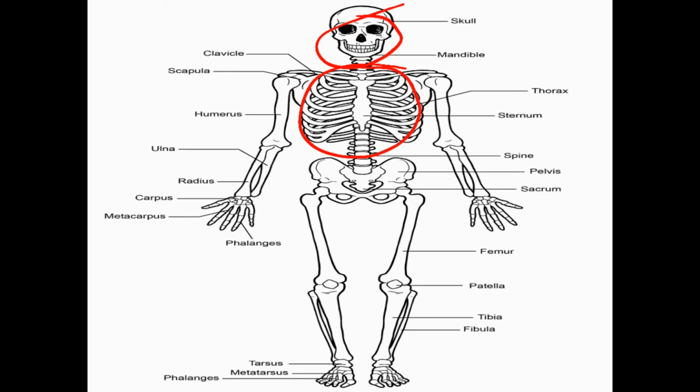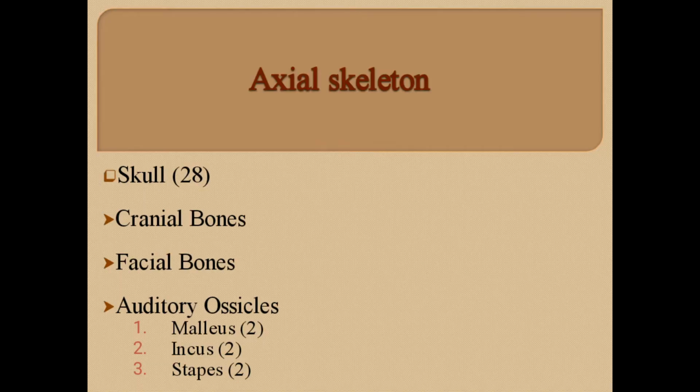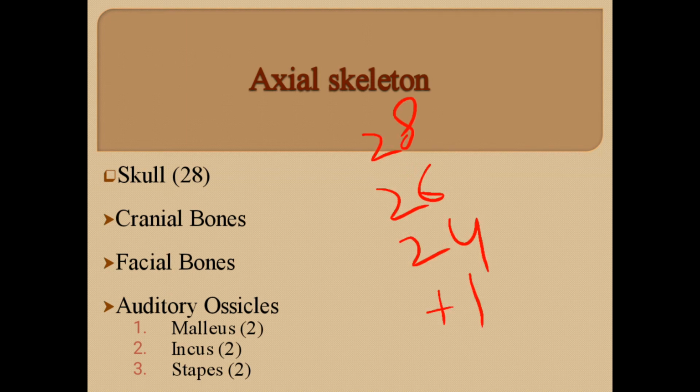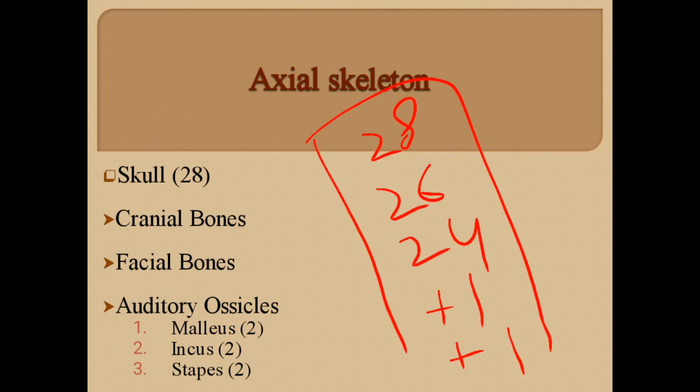Summarizing the axial skeleton, which consists of the skull bones, the rib cage, and behind this rib cage the vertebral column is present. So skull bones are 28, the vertebral column which is after fusion 26, the rib bones which are 24, the central sternum plus 1, and there is also a bone which is present in the neck called the hyoid bone, so adding 1 more. The total number of bones present in the axial skeleton by adding these is about 80 bones.